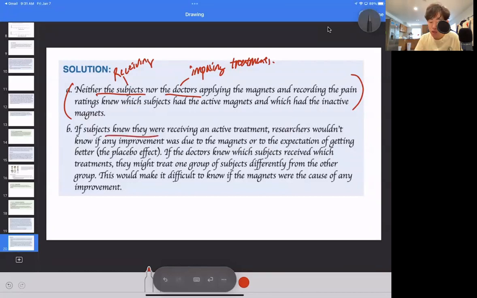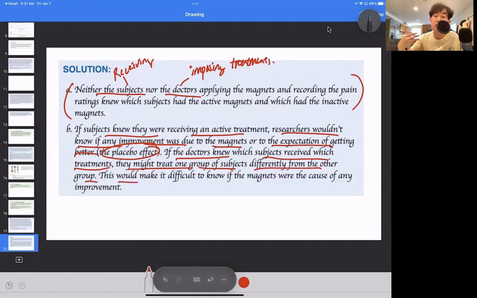If subjects knew that they were receiving an active treatment, again, that's placebo effect. They will think that it will improve their body based upon whatever treatment they're receiving. Researchers wouldn't know if any improvement was due to the magnets or to the expectation of getting better, the placebo effect. So to account for that, you want to make sure that none of them know what treatment they're receiving.